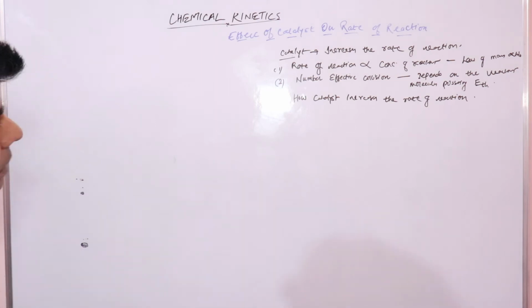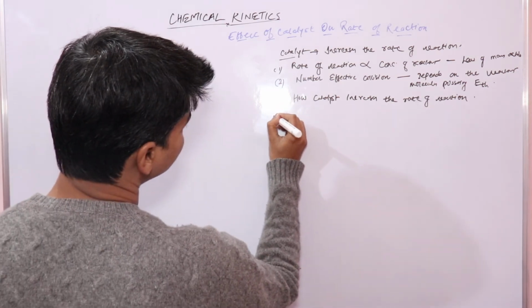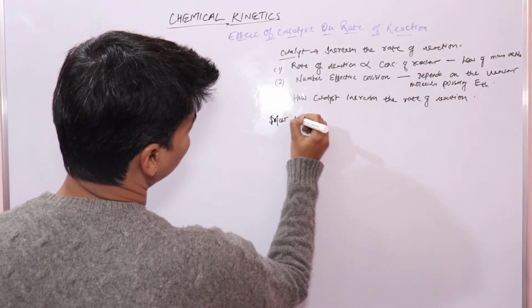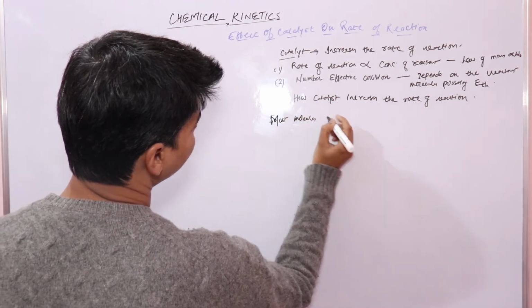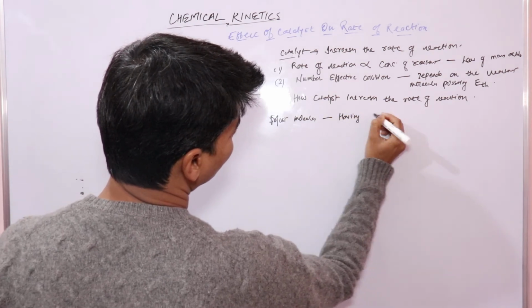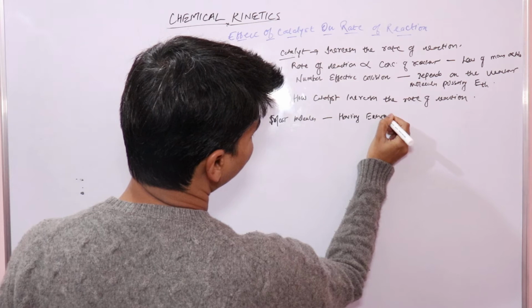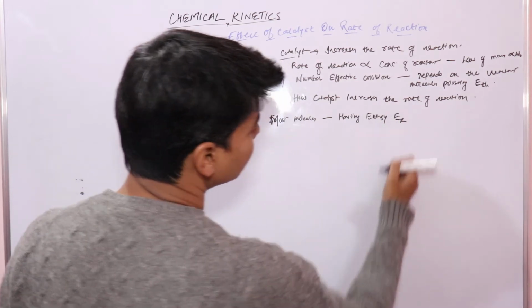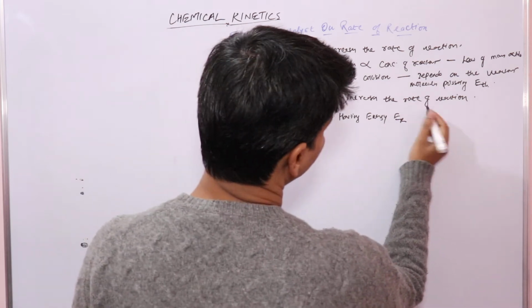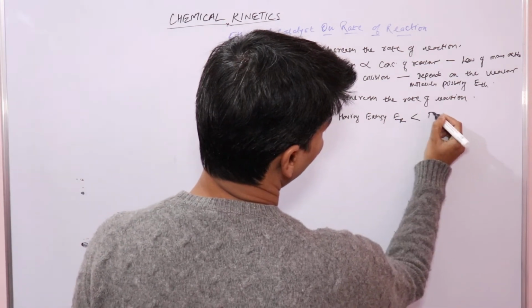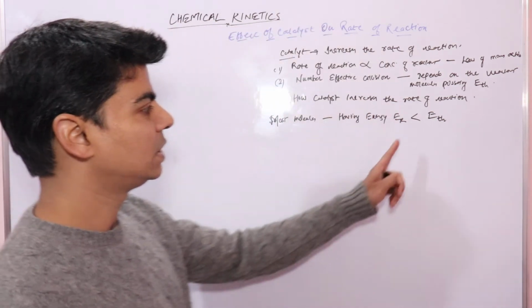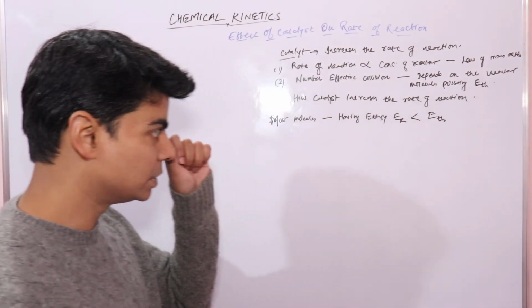We said that most molecules, let's say, have energy ER, which is energy of reactants, which is less than your ETH, threshold energy.